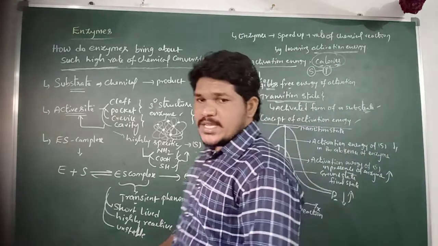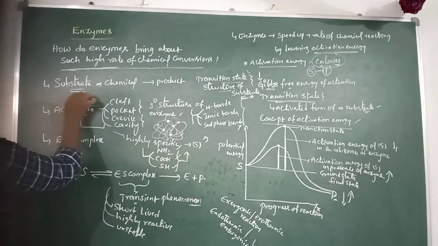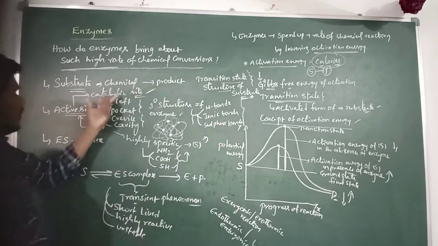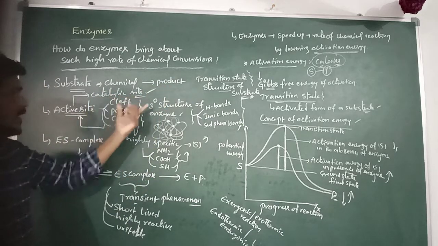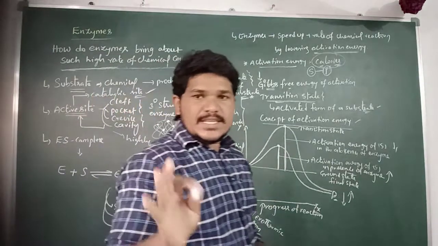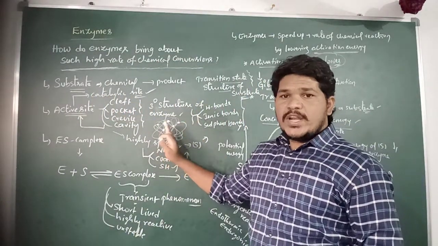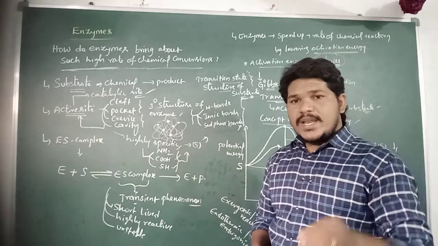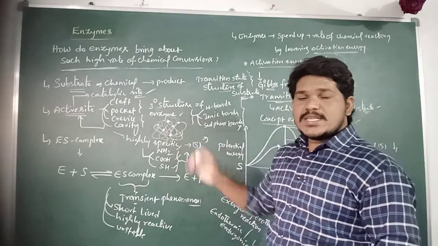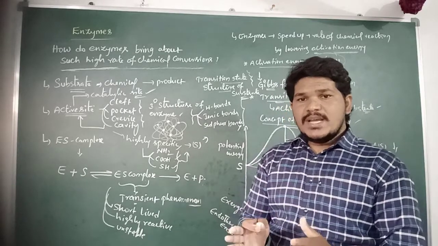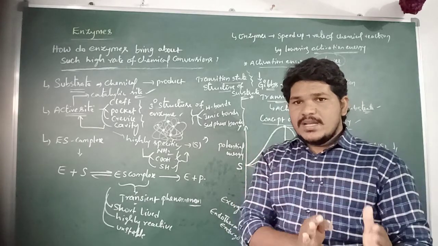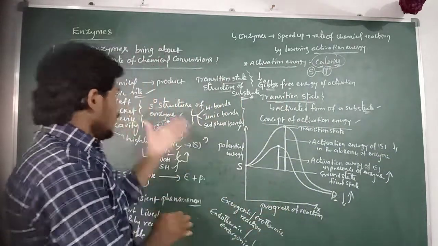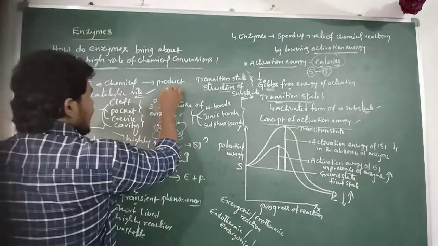Here the active site of an enzyme is also known as the catalytic site. So when the tertiary structure of the enzyme is folded upon itself, the chain crisscrosses, and the active sites are made in the tertiary structure of the enzyme. The amino acids which are present in the active site, or catalytic site, of the enzyme are referred to as catalytic amino acids.